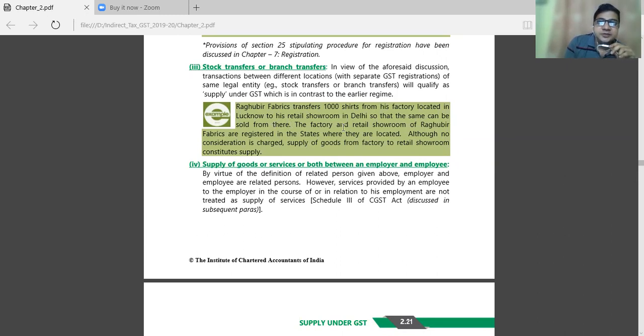The factory and retail showroom of Raghuveer Fabrics are registered in the state where they are located. Although no consideration is charged, supply of goods from factory to retail showroom constitutes a supply.